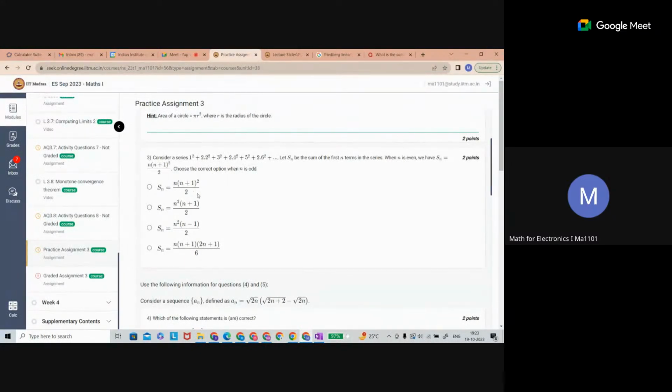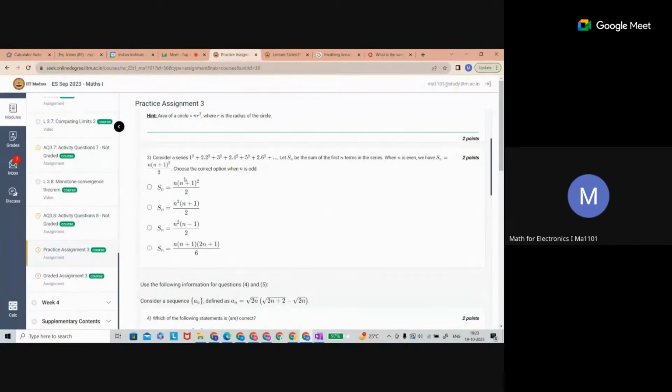If you go option-wise, this problem can also be done with a different method, but I'm just suggesting how we can proceed for such a problem. n is a natural number here, right? So n is equal to 1, 2, 3, 4, 5, 6, 7. Any number we can substitute in the series. This Sn is asked for odd n. So if n is equal to 3, we substitute.